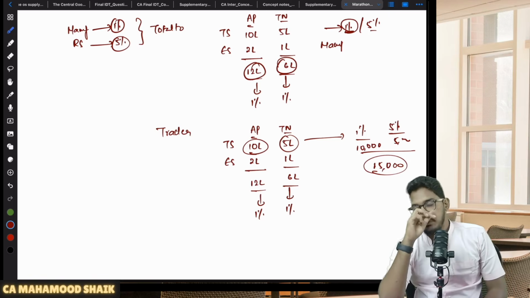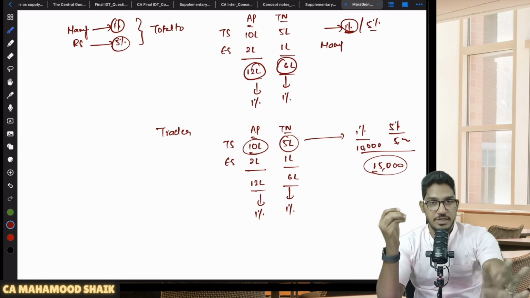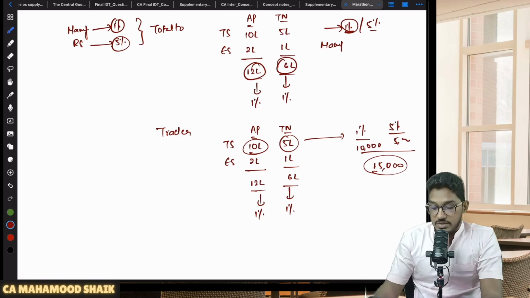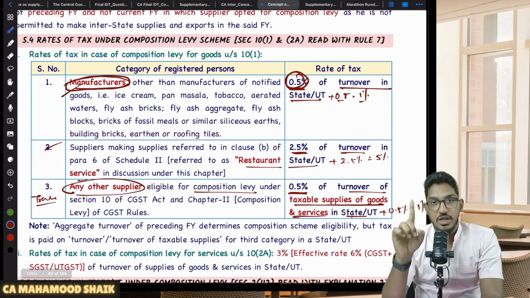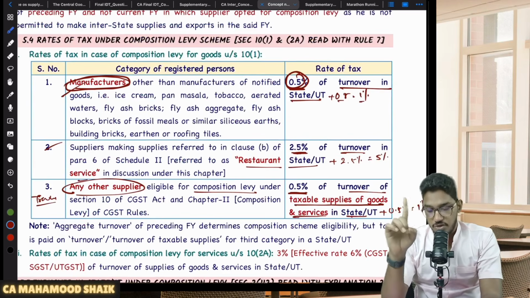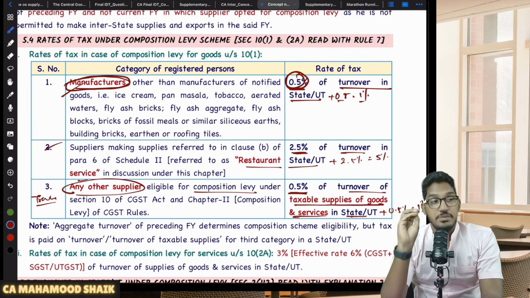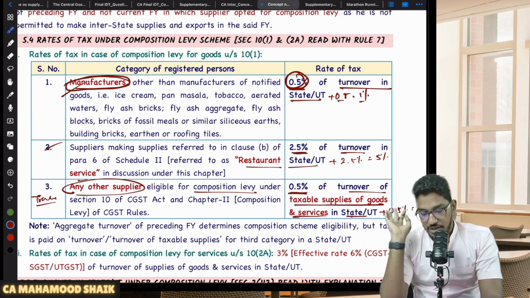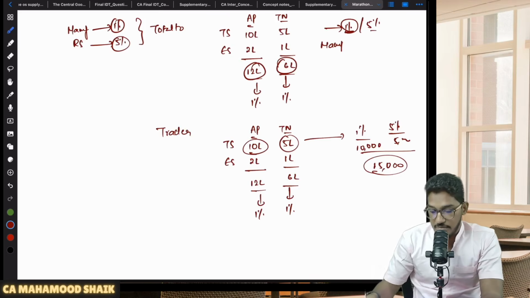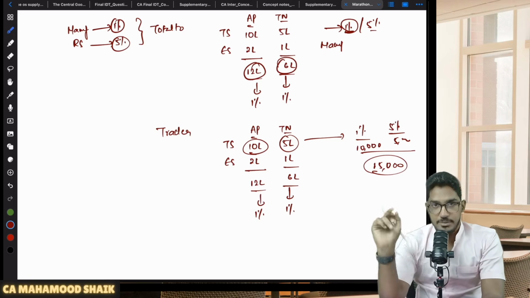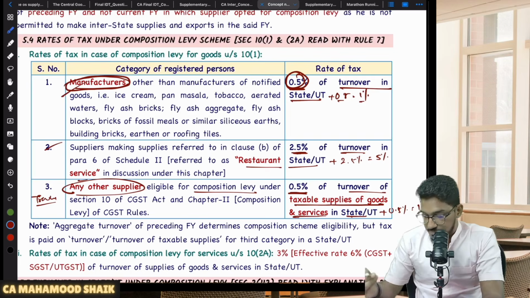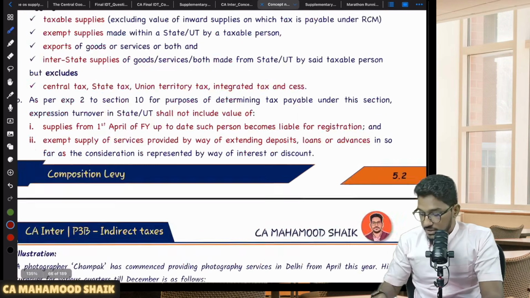Very, very important. This is one of the most common points in the composition levy, where many students often commit a mistake. So what will be the rate of GST applicable in case of a person opting for composition scheme under section 10 subsection 1 and 2? If you are a manufacturer, 1% of your turnover, total turnover in a state or union territory. If you are a restaurant service provider, 5% of your turnover in a state or union territory. Any other supplier, that means if you are a trader, 1% of taxable turnover in a state or union territory. That much amount you will be required to pay. Understood? And this amount you will be required to discharge only in cash. You can't use the input tax credit for that, and even your recipient can't take the input tax credit of this. Understood? Clear? Then we have to see a few more things here.